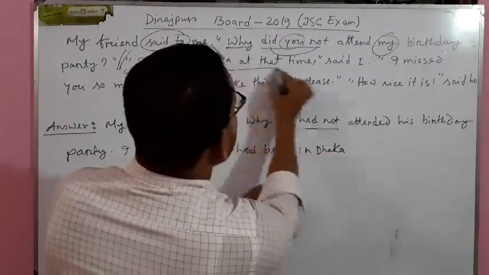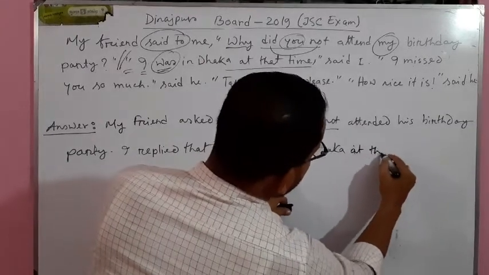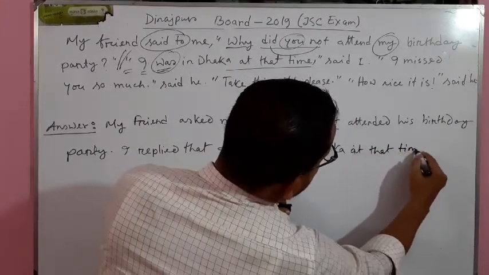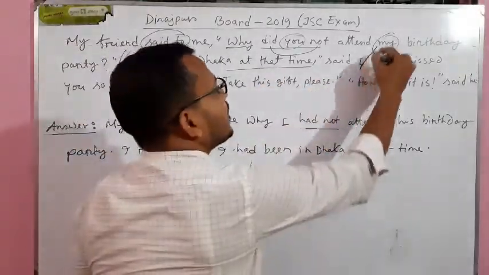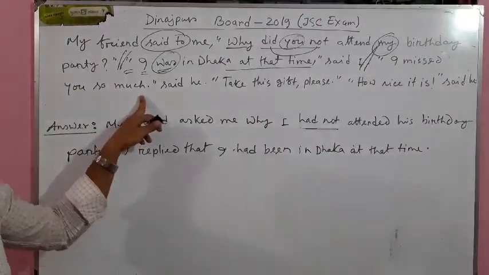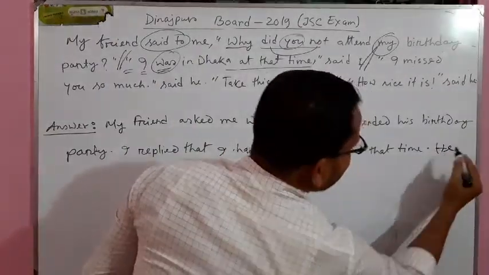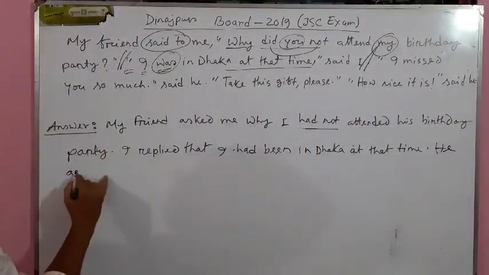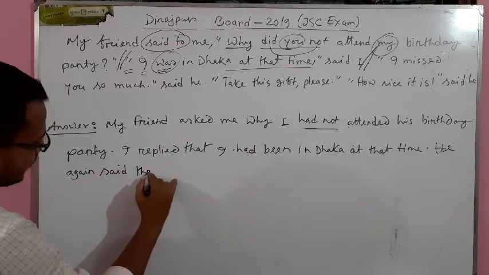At that time will remain unchanged. At that time. Said I. This part has been finished. I missed you so much. This is actually my friend's speech. That means he said that. He again said that.